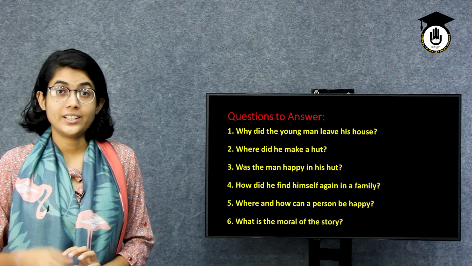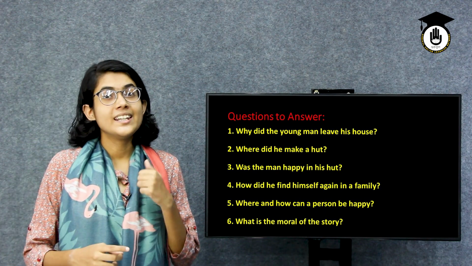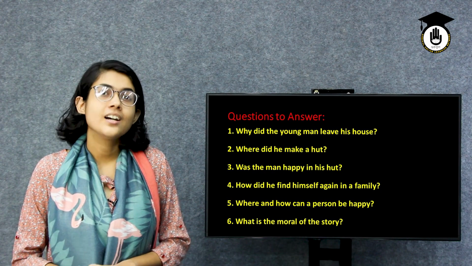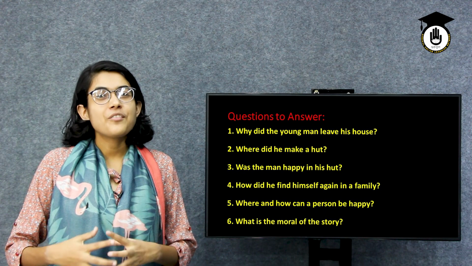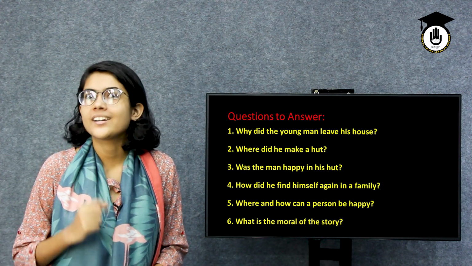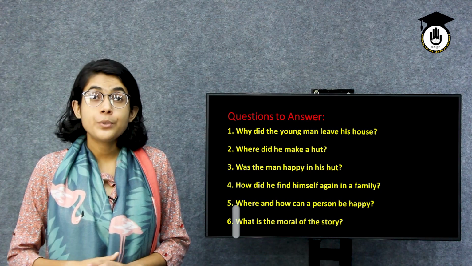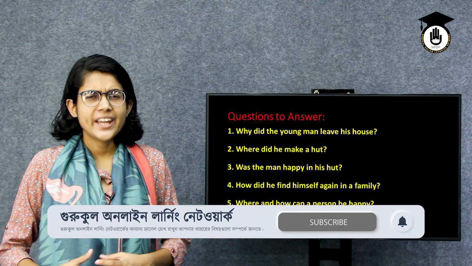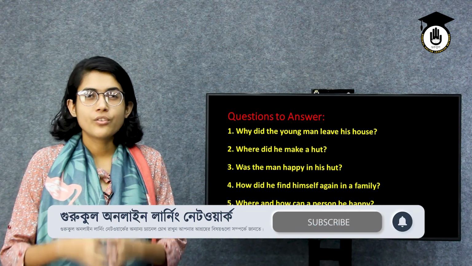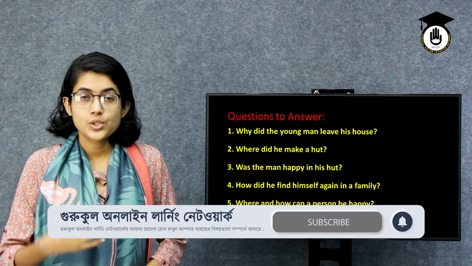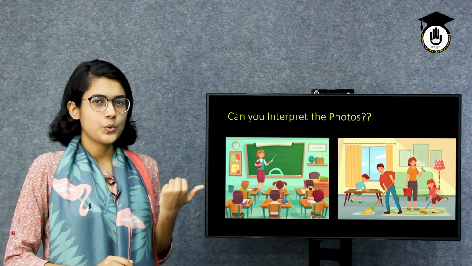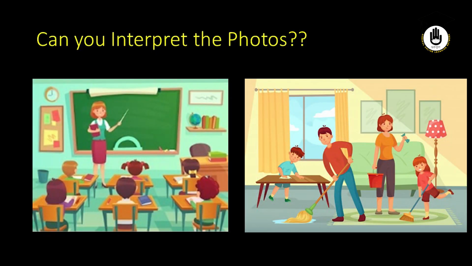So as I have told you at the very first, we will be learning to read a story. Also, we will be learning if humans are a social being. So see, we have already come to these conclusions. But another thing we have talked about is the interpretation of visual text. So can we interpret a photo, or something fun or visual in front of us? So let's start with ourselves. See, we have two photos in here. These are animated photos. So my question is, can you interpret the photos?